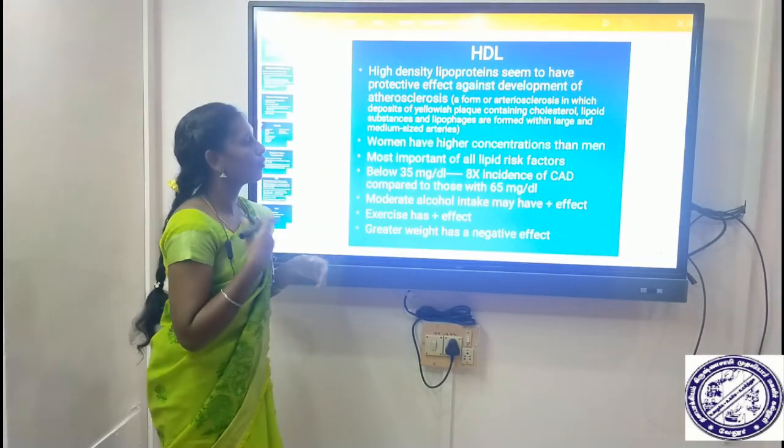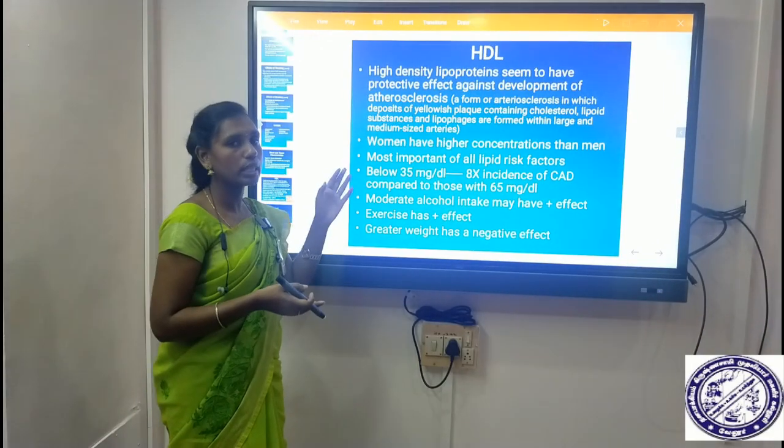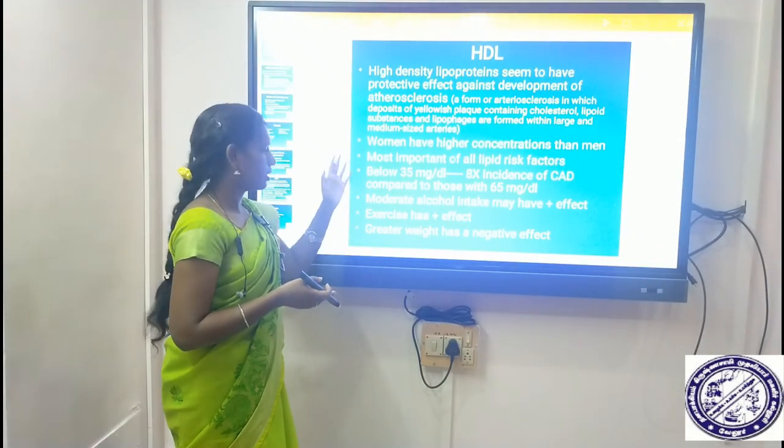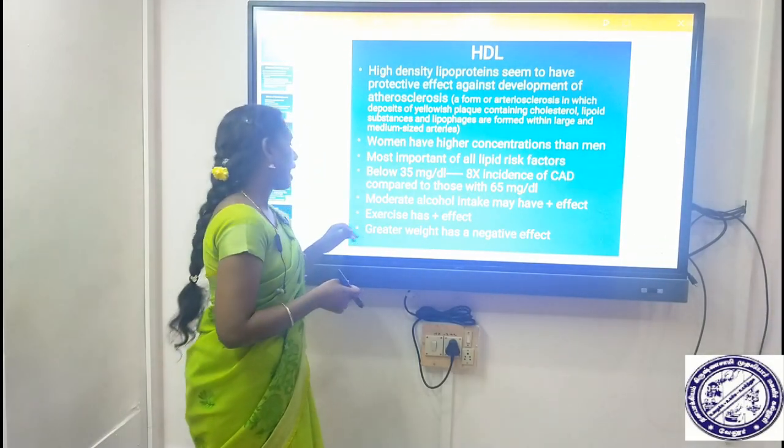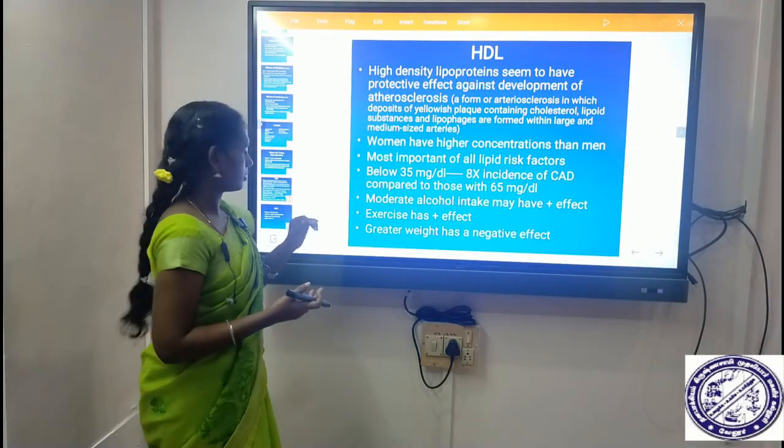It is the most important of all lipid risk factors, and below 35 mg per dl is a level for which treatment is prescribed. Exercise has an effective influence, and weight gain has a negative effect.